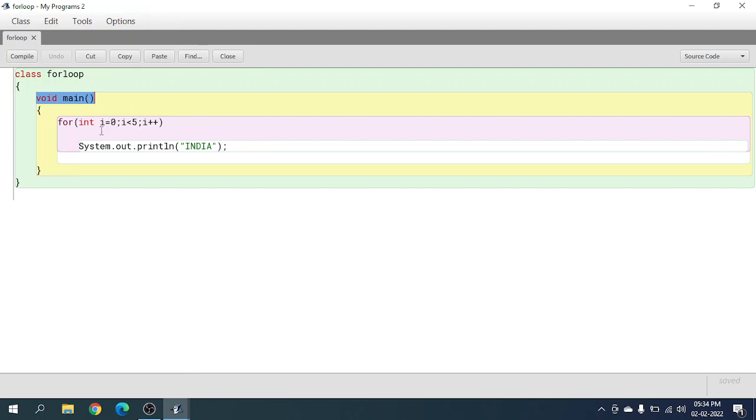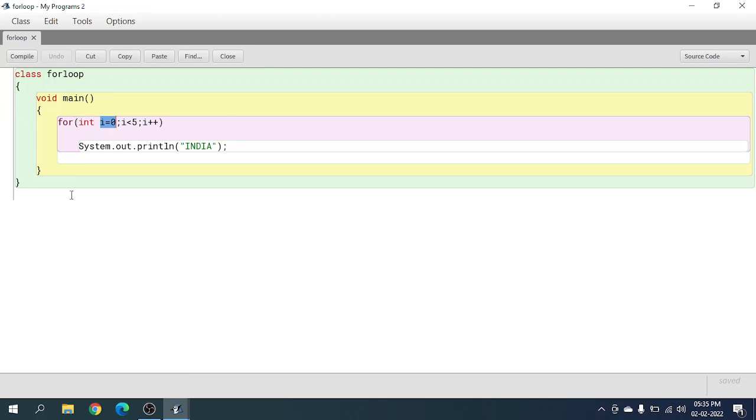Then this is basically how the loop works: when we start the void main, the computer checks if int I, which is equal to 0, is smaller than 5. Yes, it is. That means it will add 1 to this. I plus plus is nothing but adding 1 to I.